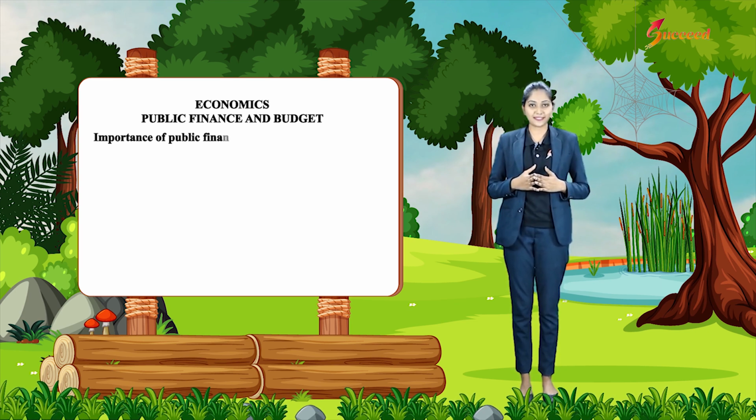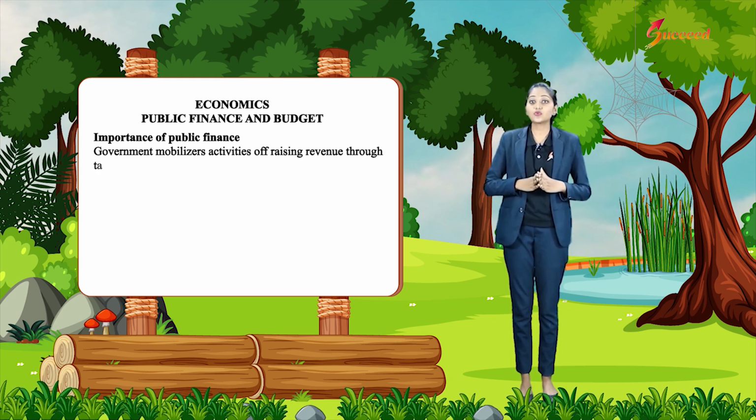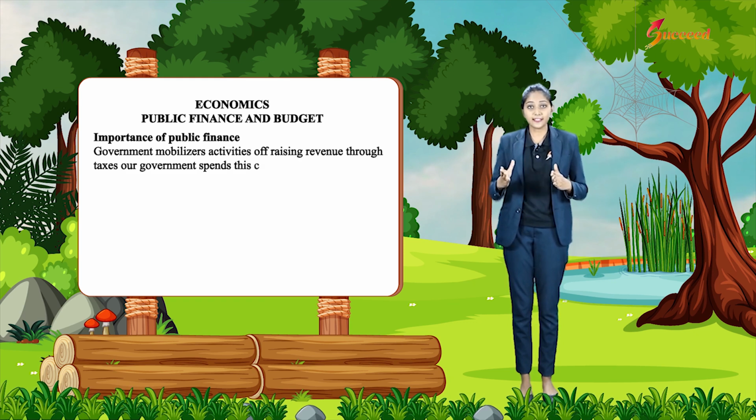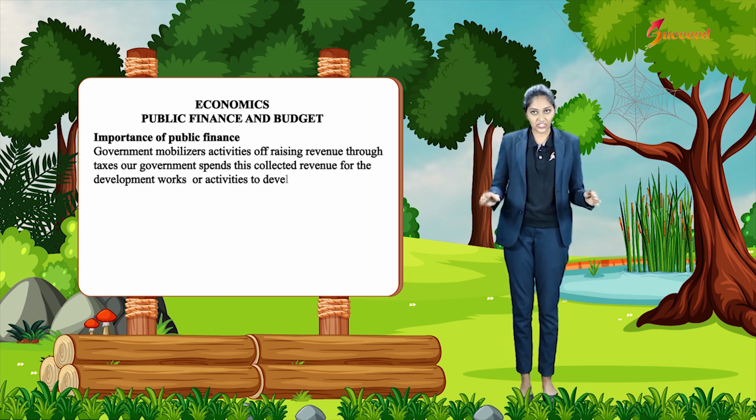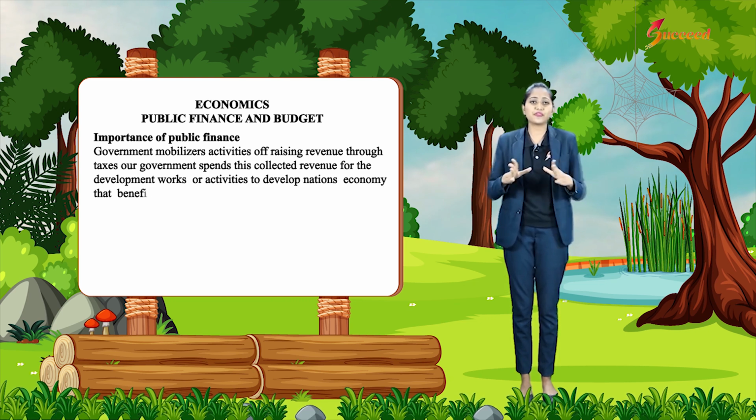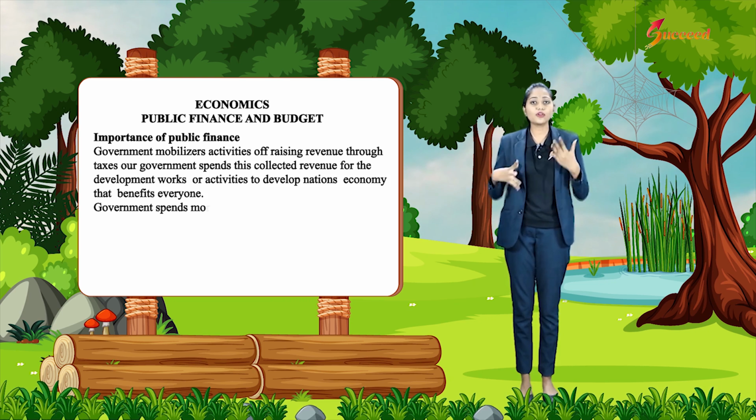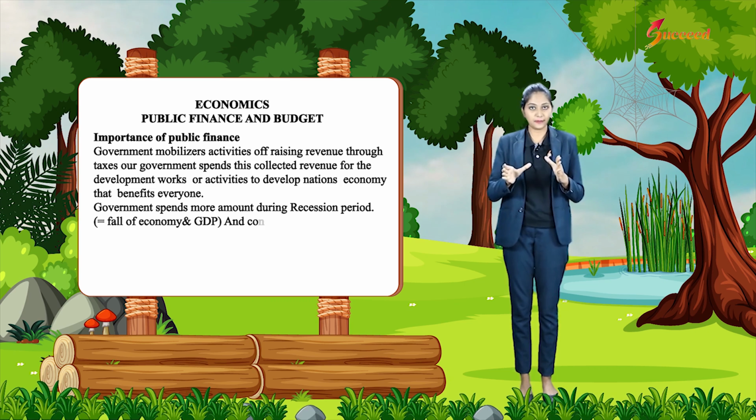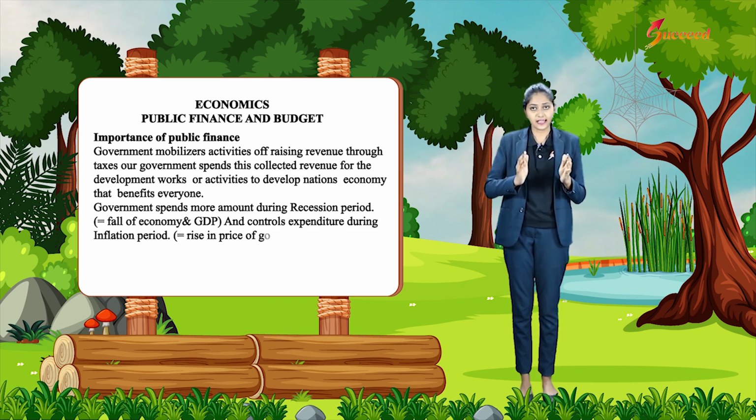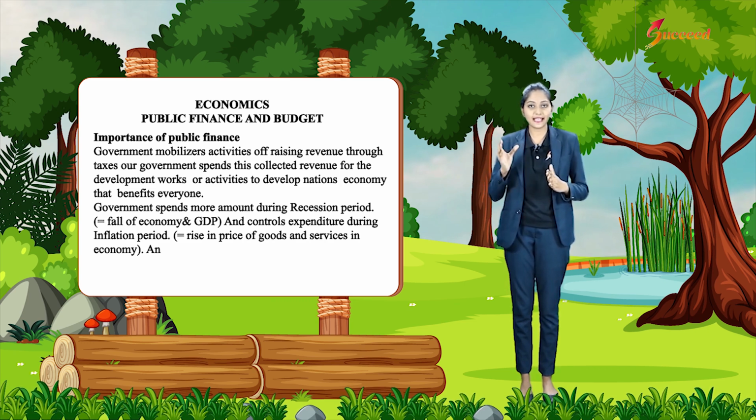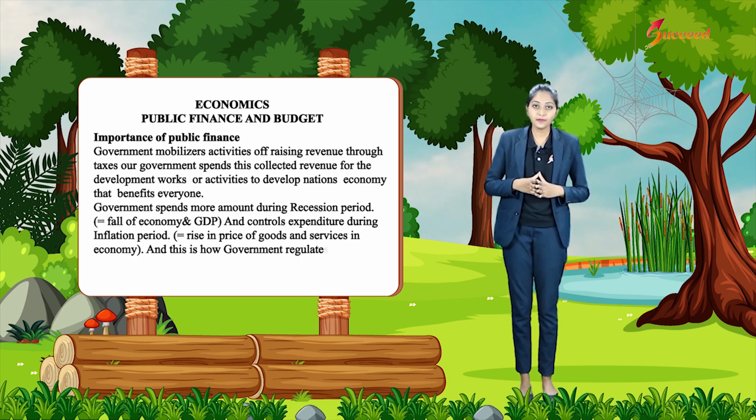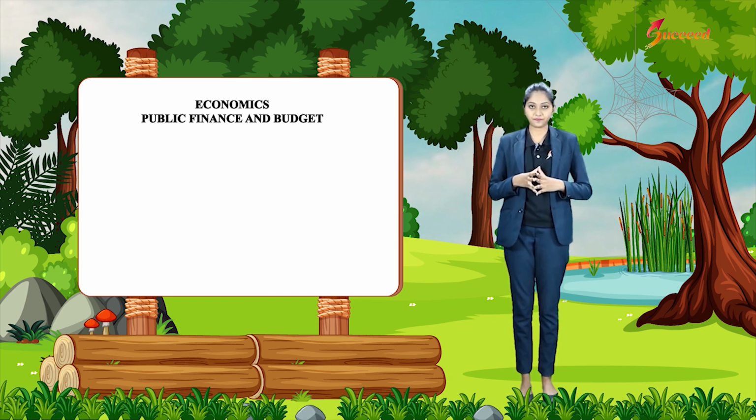Importance of public finance. Government mobilizes revenue through taxes, and this collected revenue is spent on developmental works or activities to develop the nation's economy that benefit everyone. Government spends more during the recession period, that is, a fall of economy and GDP, and controls expenditure during the inflation period, that is, a rise in the price of goods and services in the economy. This is how government regulates economic activities.